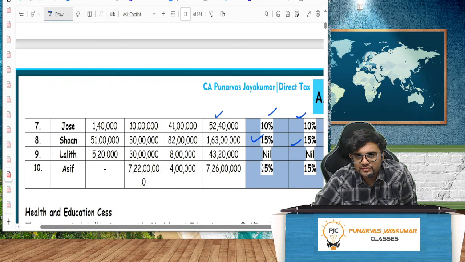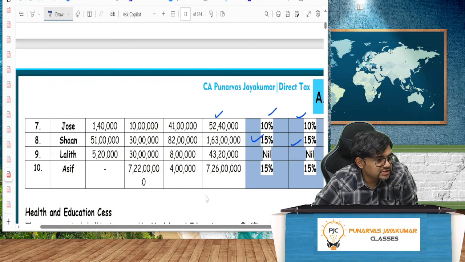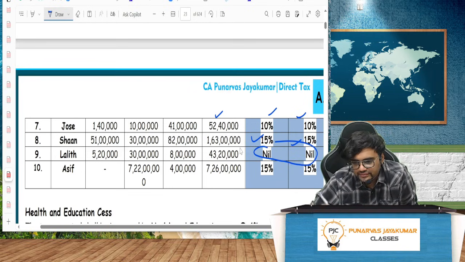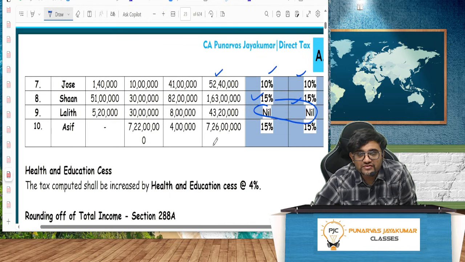Lalit. All put together, it is less than 50 lakh rupees. All put together, less than 50 lakh rupees. So, nil. Asif, you see, Asif.